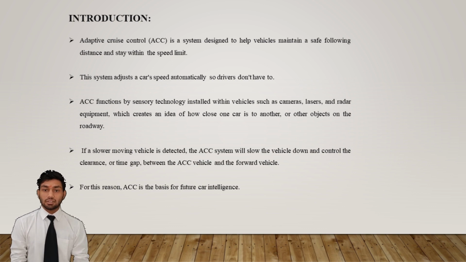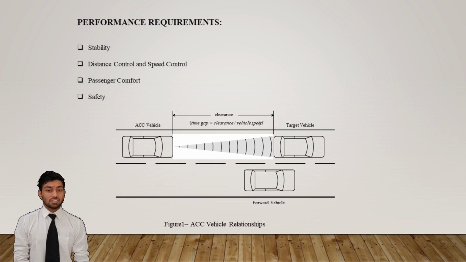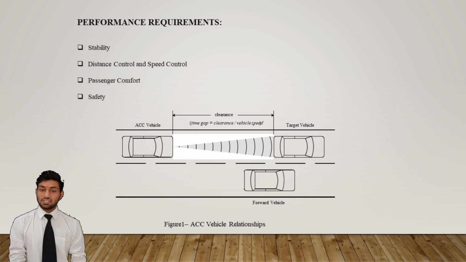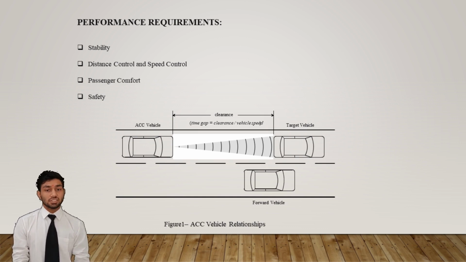The control clearance or time gap between the ACC vehicles and the forward vehicles. An ACC must have some performance requirements, which are called the features of a controller. These are stability, distance control and speed control, passenger comfort and safety. In case of ACC system, stability means that the speed of the host vehicle and the relative distance to the lead vehicle converge to their desired values. To guarantee stability, the desired relative distance should be properly determined or vehicle-to-vehicle communication is required.